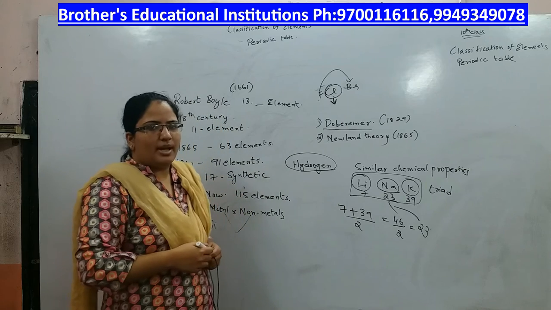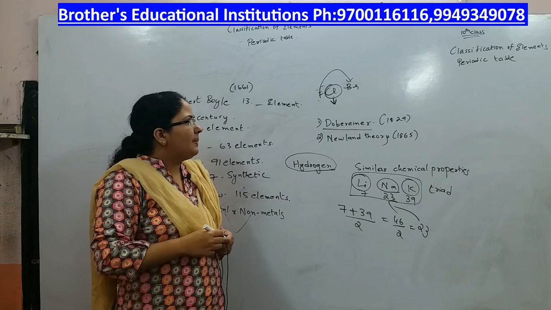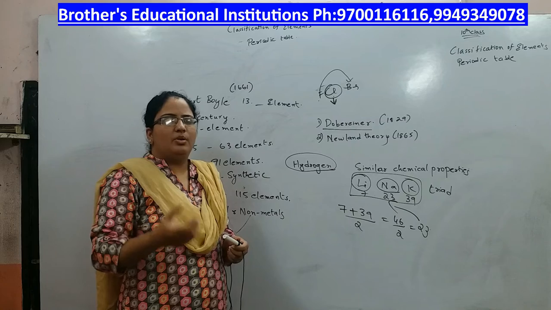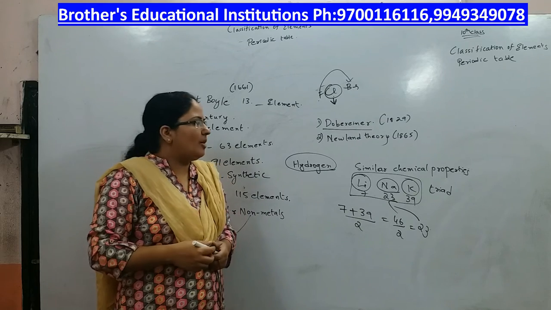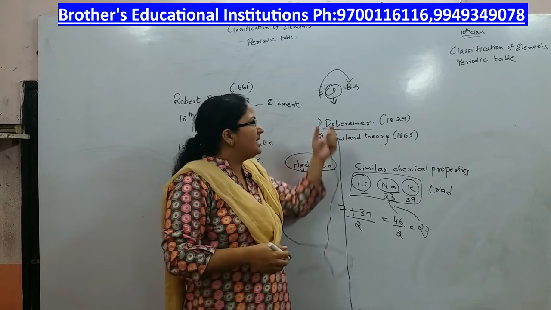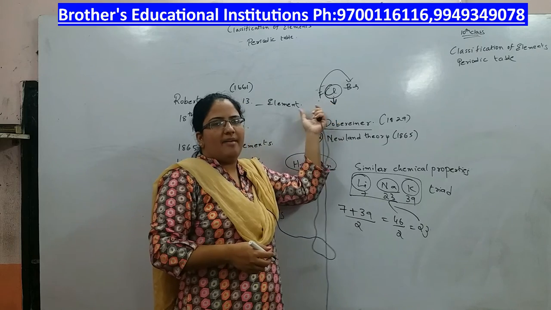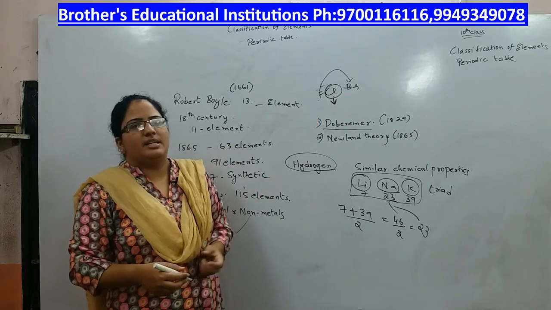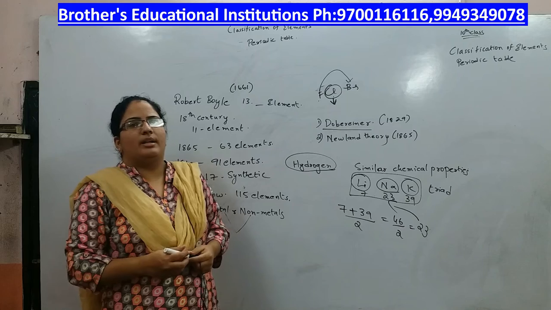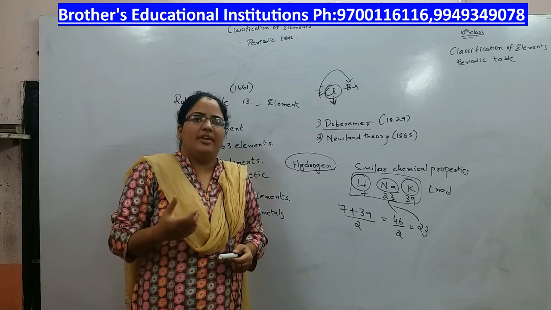So this is a drawback. Moreover, when new techniques were developed to find the atomic weights, the atomic weight was not exactly coming to be the average of the first and the last element. So this classification failed.